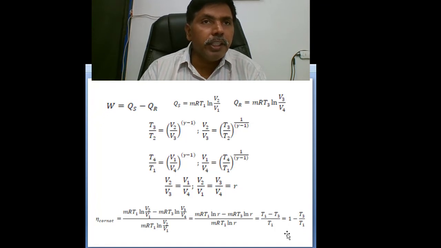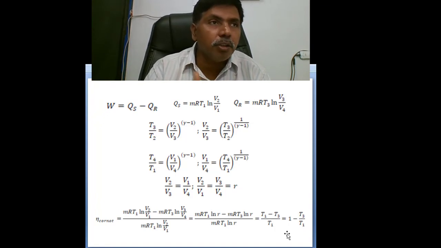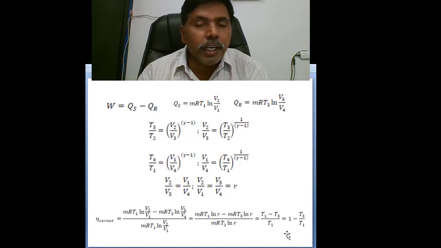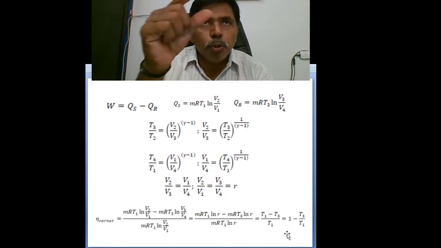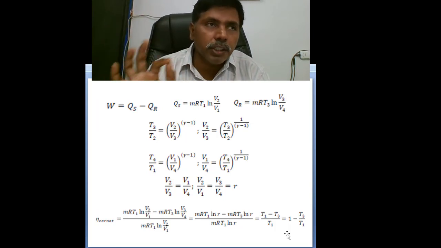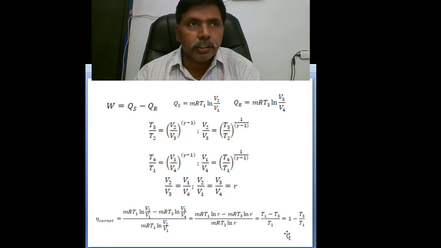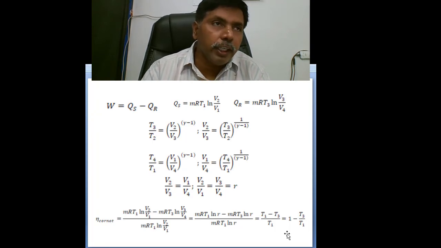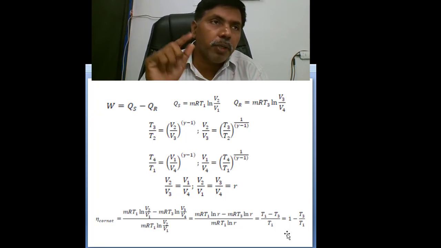It does not depend on the medium, it does not depend on pressure, it does not depend on the volume or size of the engine. It only depends on the operating temperatures, the source and sink temperature. That's all. 1 minus sink temperature by source temperature is called the Carnot cycle efficiency. Once we know the source and sink temperature of any cycle, first we will determine the Carnot efficiency.